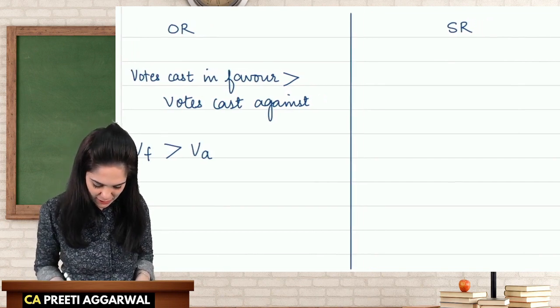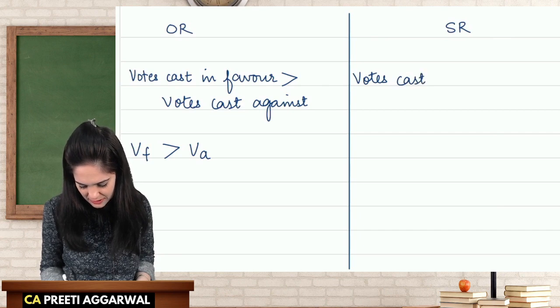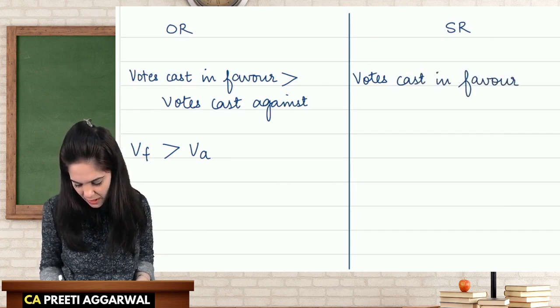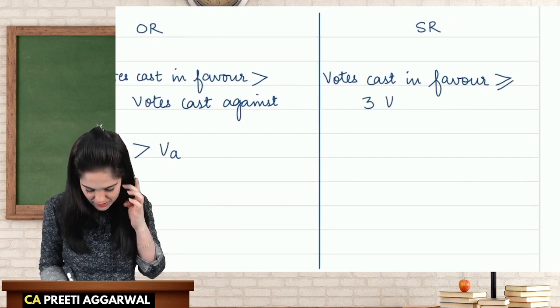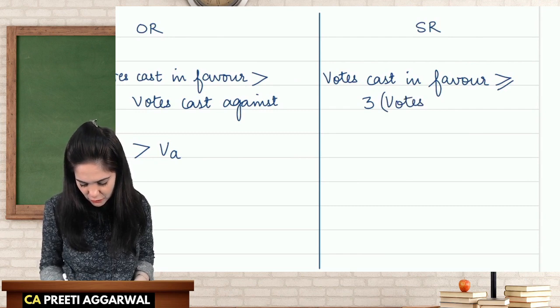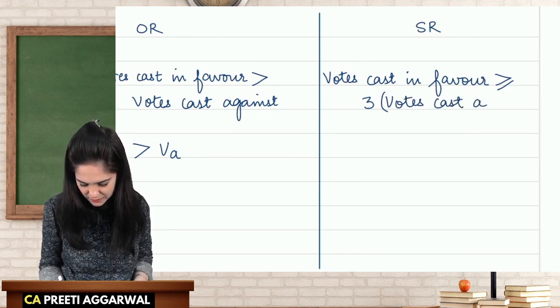As far as special resolution is concerned, the votes cast in favor must be more than or equal to 3 times the votes cast against the resolution.